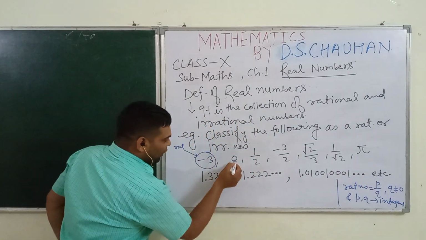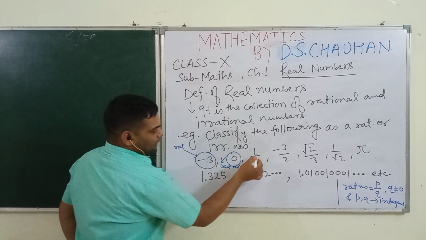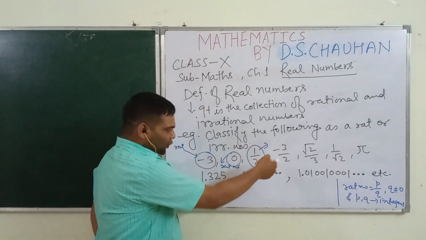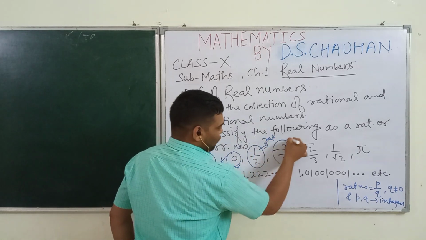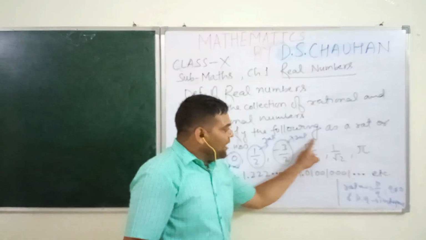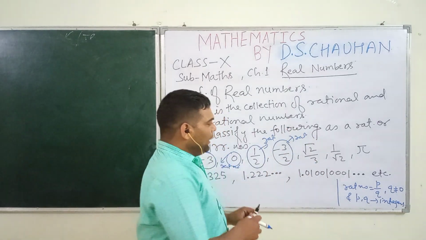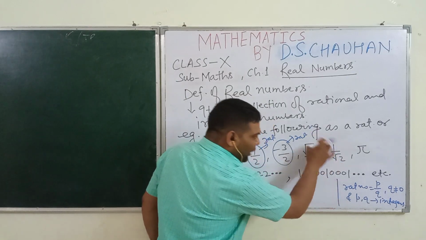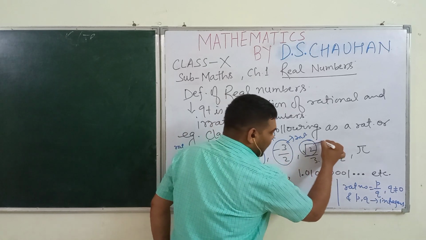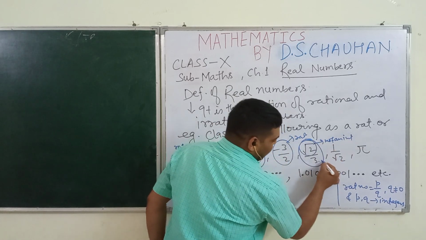Now 0 is also an integer. Being integer, it is a rational number. This 1 by 2, it is a fraction as well as rational number because of the form p by q. So this is rational. This is also rational. Students, this is the number which cannot be written in the form of p by q. Why? Because here, if we are able to write in the form of p by q, here q is 3 and p is under root 2. This is not an integer. Not an integer. So this is not a rational number.